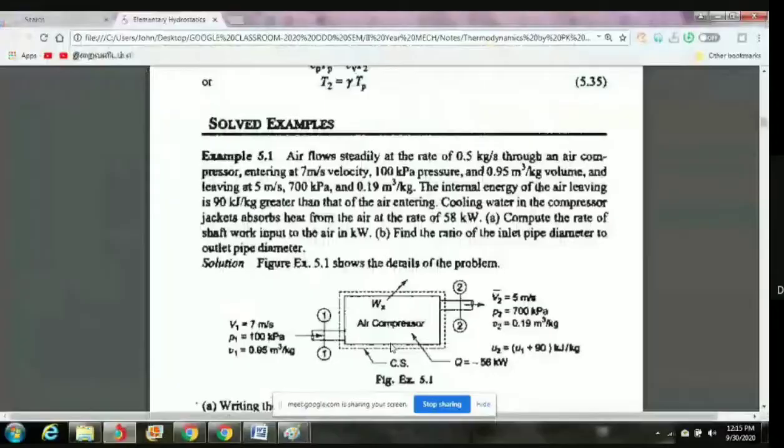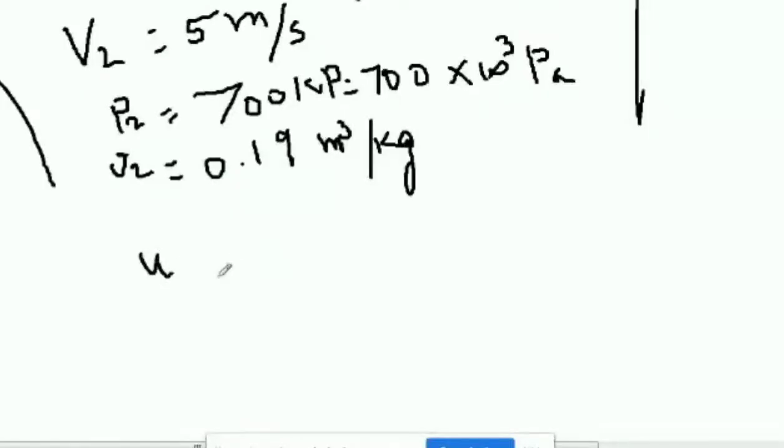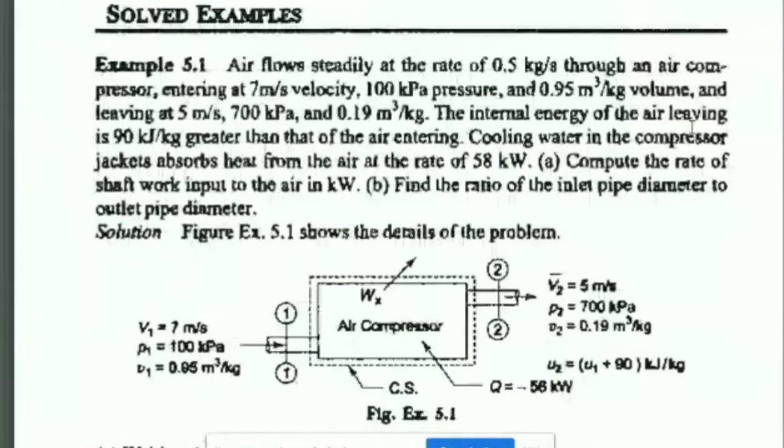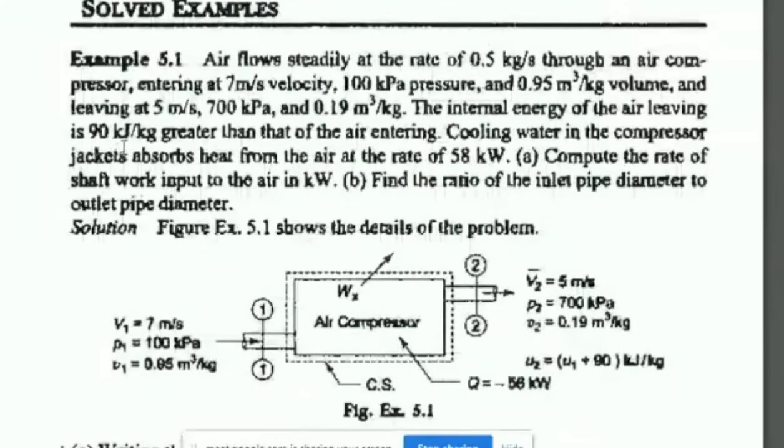And then the internal energy. What is the symbol of internal energy? U. The internal energy of the air leaving. Leaving is normally what symbol? U2. Simultaneously read the question, ma. The internal energy, third line, ma.